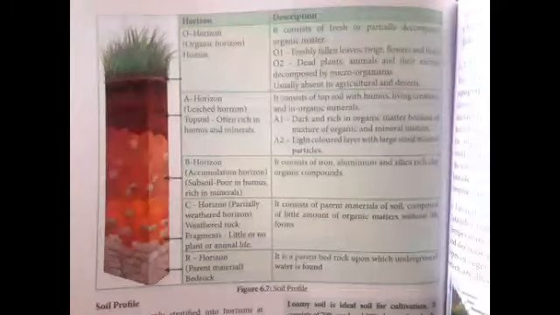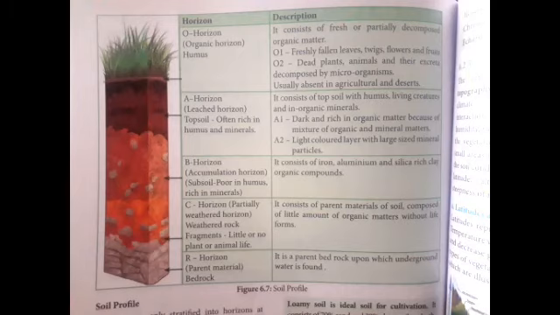Next is the A horizon, the topmost soil, often rich in humus and minerals. It consists of topsoil, humus, living creatures, and inorganic material. It is also classified into A1 horizon and A2 horizon. The A1 horizon is dark in color because it is a mixture of organic and inorganic materials. The A2 horizon is a light-colored layer with small-sized minerals.